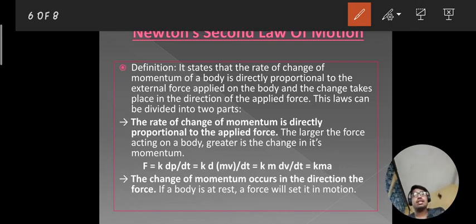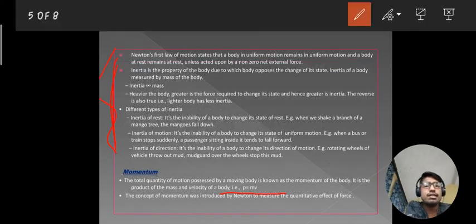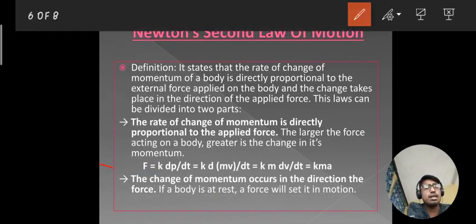The product of mass and velocity is momentum P. So if mass and velocity are both important factors for the change in momentum, then the change in momentum also depends on force. How does the change in momentum depend on force?